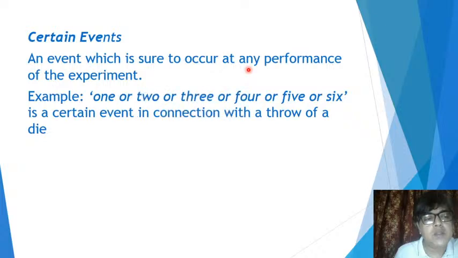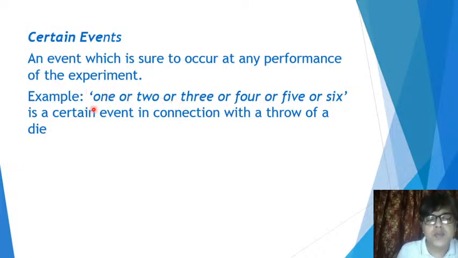Now some examples. In the experiment of rolling a die, I have defined the event in this manner: in single quotation, the description '1 or 2 or 3 or 4 or 5 or 6'. So I have separated the outcomes by OR.